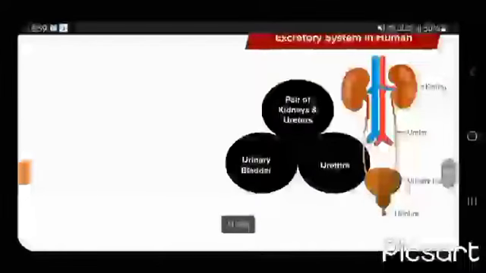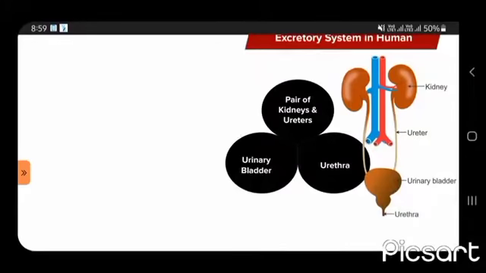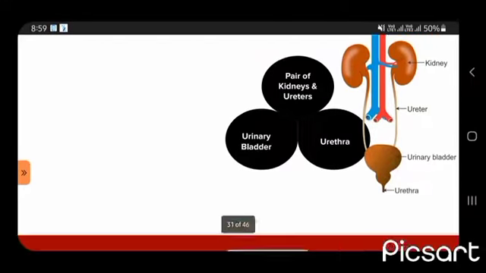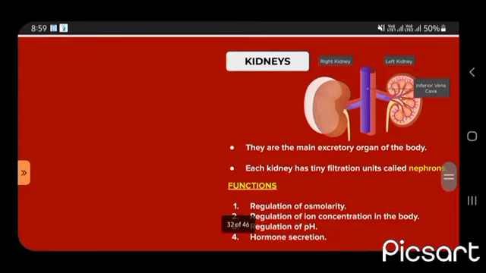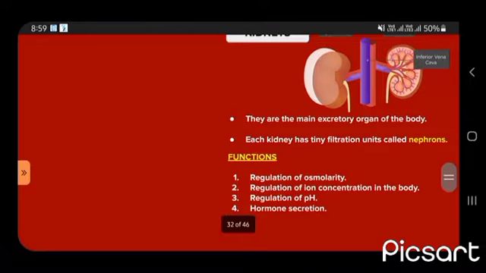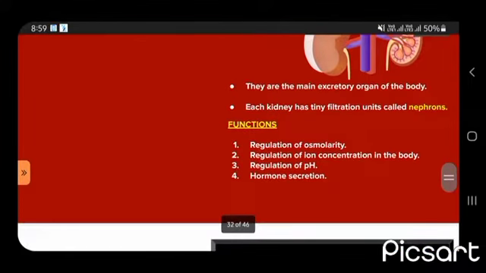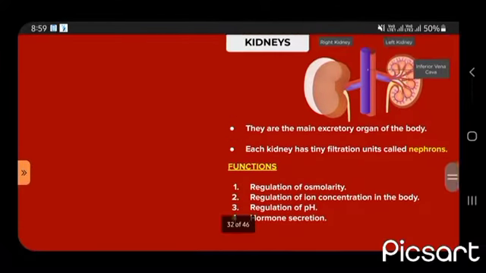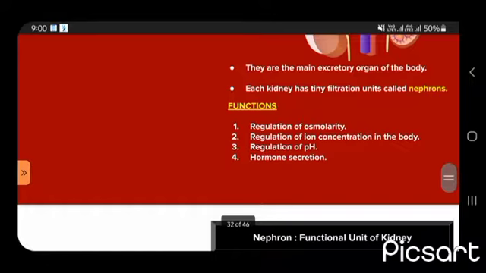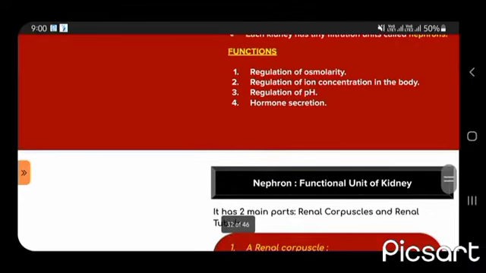The excretory system consists of a pair of kidneys, ureters, urinary bladder, and urethra, and you can see it all in the figure. Kidneys, right kidney, left kidney and inferior vena cava. Kidneys are the main excretory organs of the body. Each kidney has a number of nephrons, and the functions of kidneys are regulation of osmolarity, regulation of pH, regulation of ion concentration, and hormone secretion.